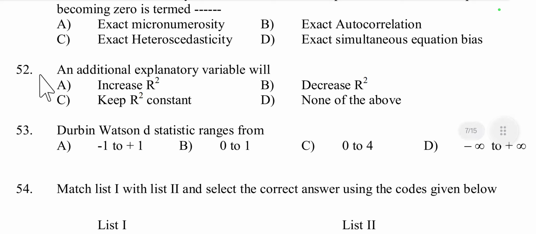Then question number 52. An additional explanatory variable will increase R square, decrease R square, or keep R square constant. An additional explanatory variable will always increase R square. Adding a new explanatory variable to a regression model will never decrease R square, even if the variable is not significant. R square, which measures the goodness of fit, will either increase or remain the same, because it's a cumulative measure of explained variance. So here it increases R square. Option A is the right answer.